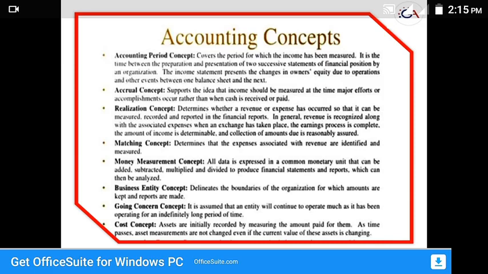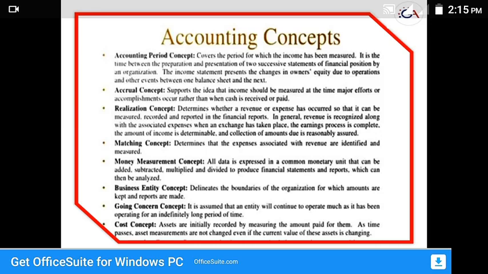And next concept we'll move to the realization concept. In this concept, revenue is recognized when the sale is made. After the sale only can we easily recognize the revenue. Revenue means income here. So consider the point when the property in goods passes to the buyer and he becomes legally liable to pay. When the person buys the product and he possesses the goods or property, then he is legally liable to pay the amount.